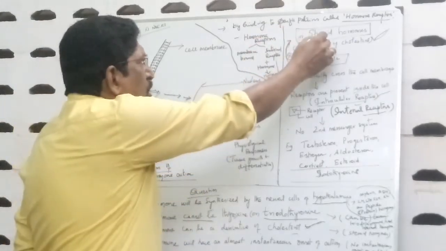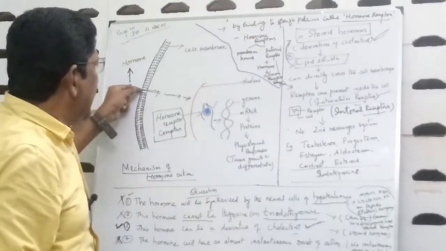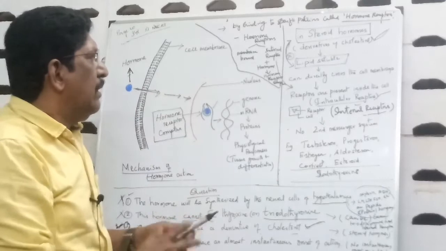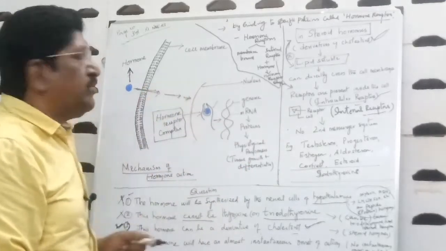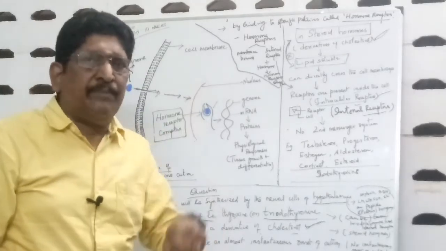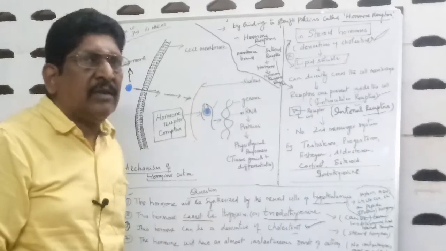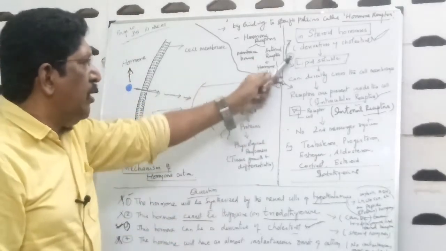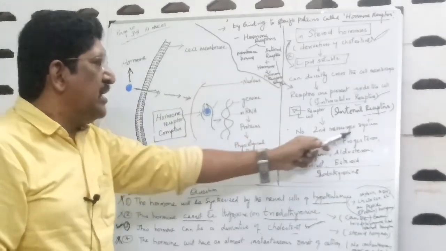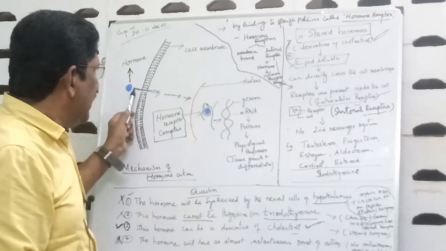Steroid hormones are lipid soluble, and so they directly come inside, and the hormone combines with the receptor. Those receptors are present inside the cell: internal receptors or intracellular receptors. Here for steroid hormones, there is no need for a second messenger system, because the hormone can directly enter